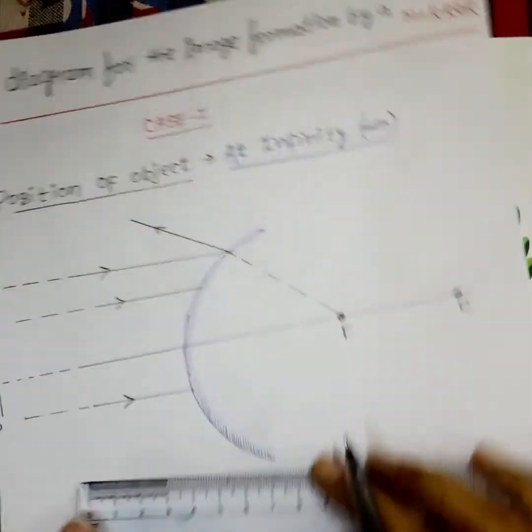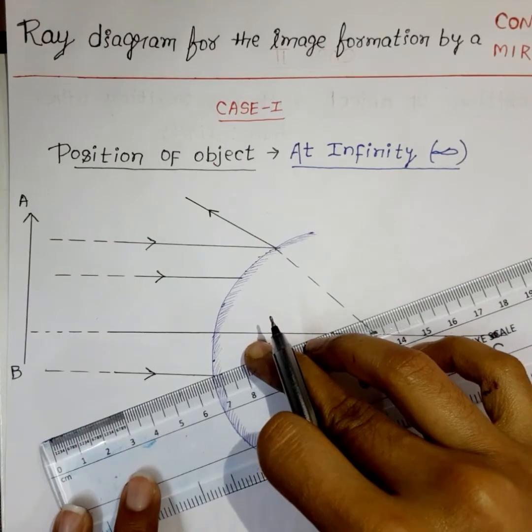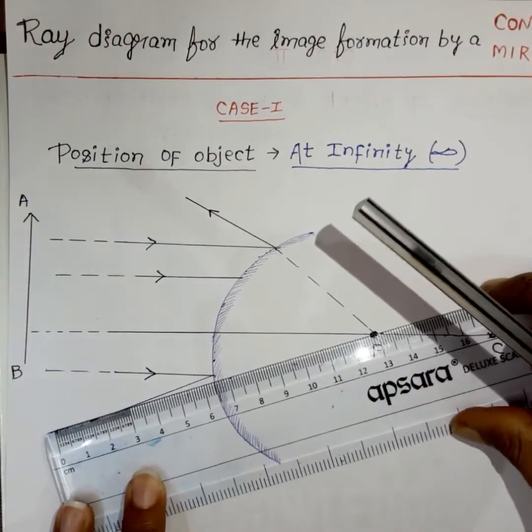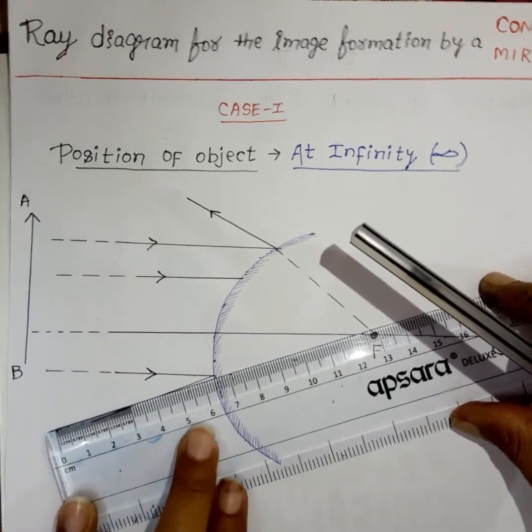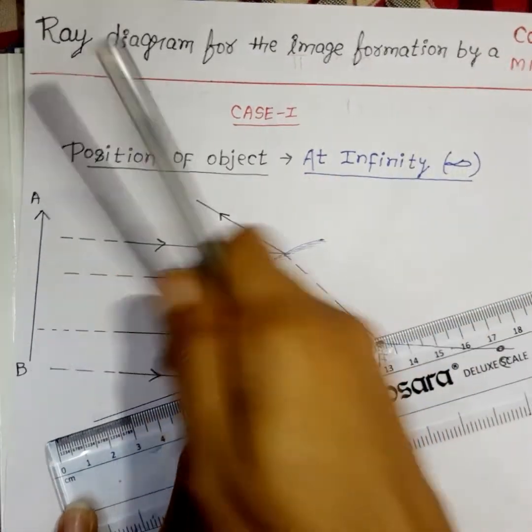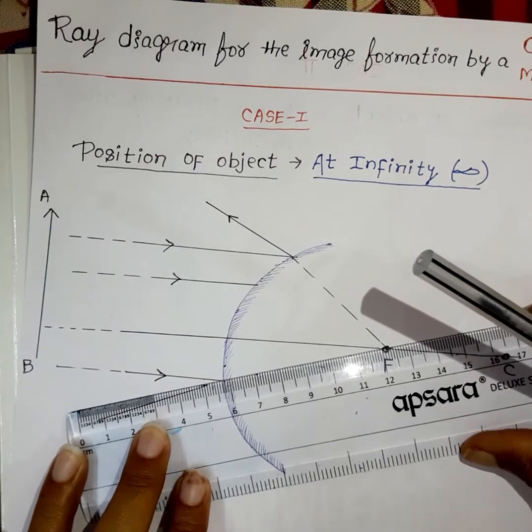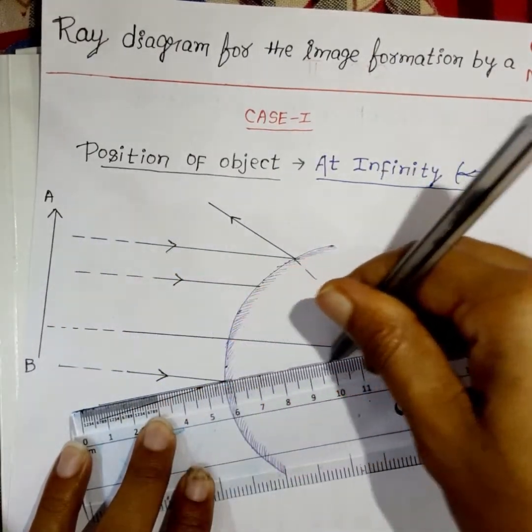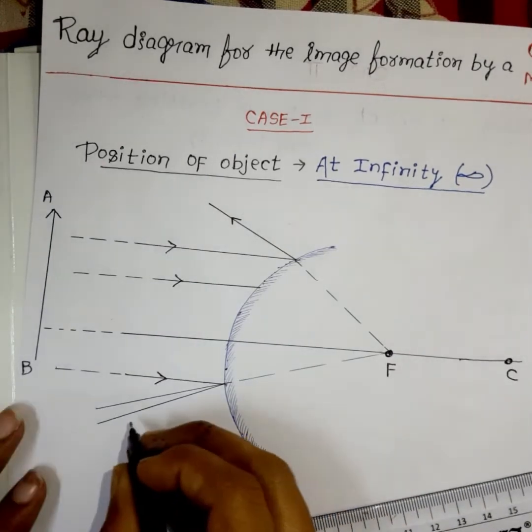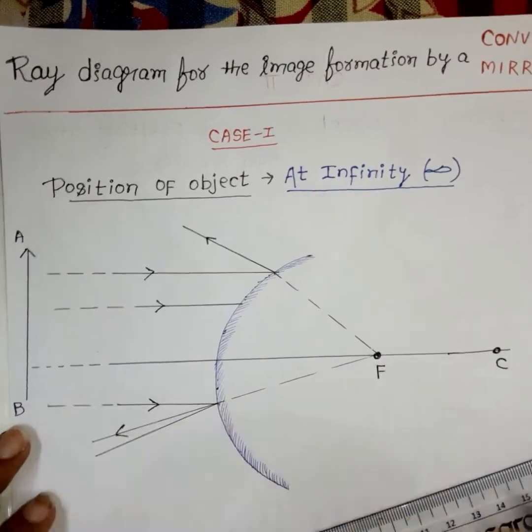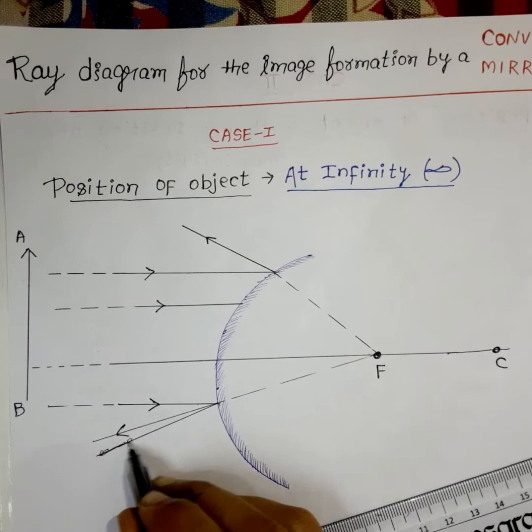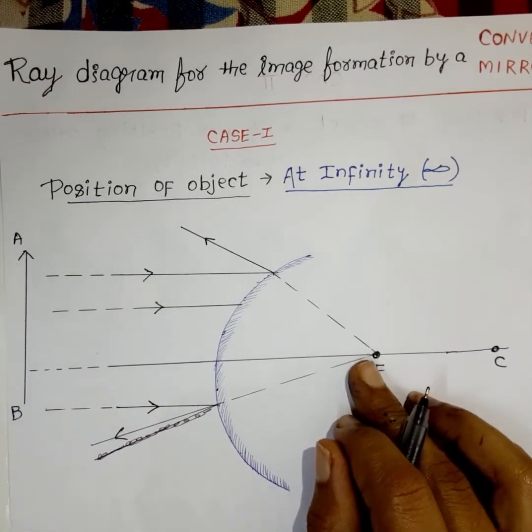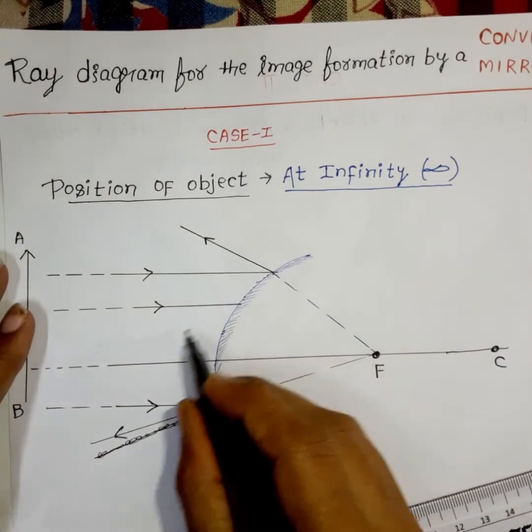So it will reflect back here. So this reflected back should meet with this point. So this is reflected back. Sorry, this is wrong. So this is reflected back and this will meet in this F point here also.